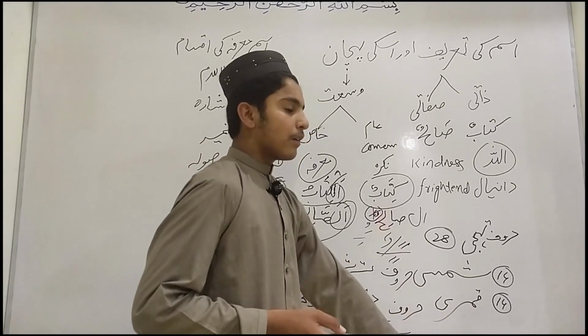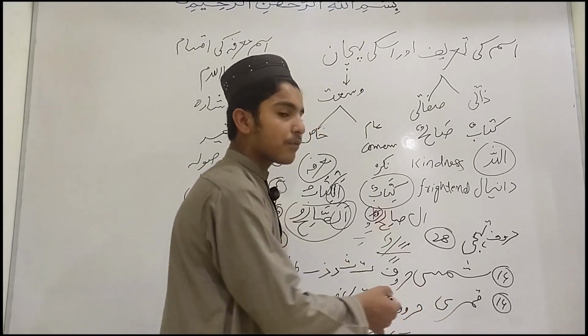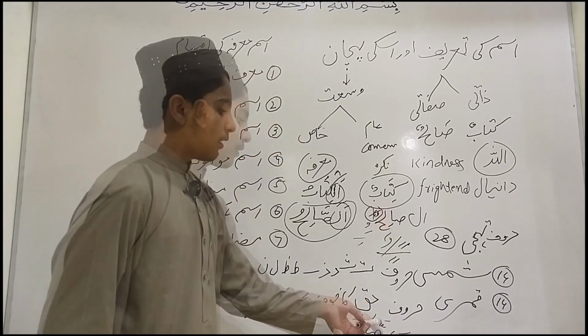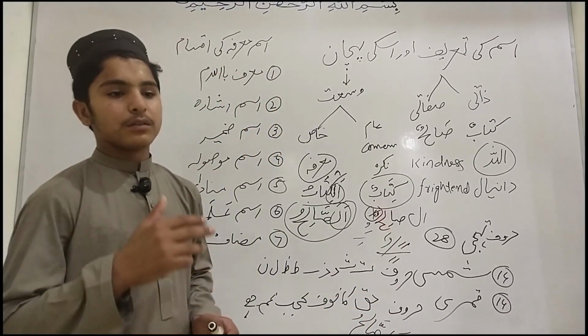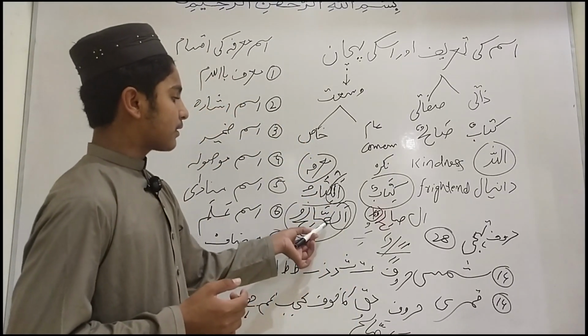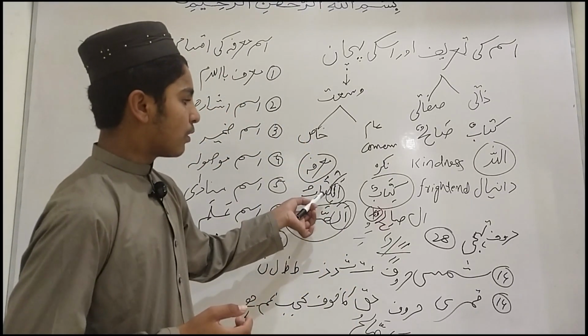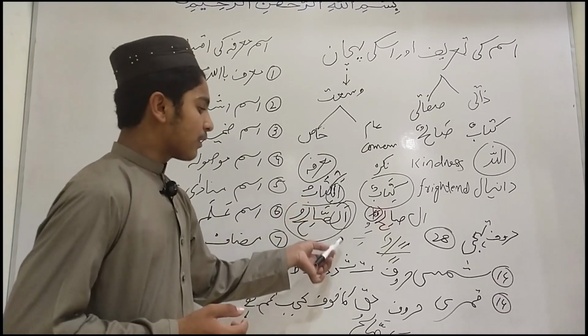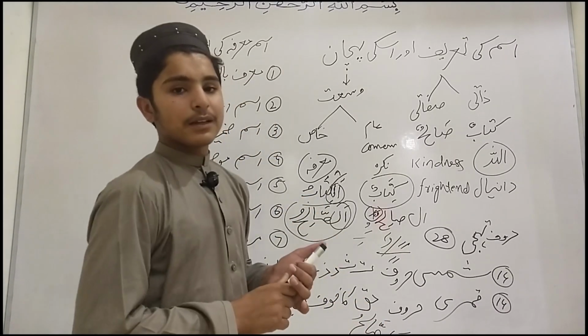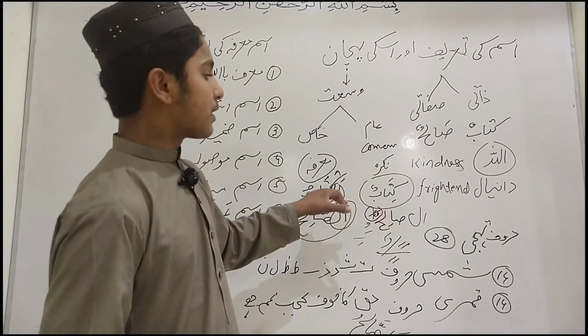When a word or noun begins with these letters, then in this word the lam will be read. For example, we said al-kitabu. This word begins with a kamri huruf, and here the alif lam is not silent; its sound should be heard.